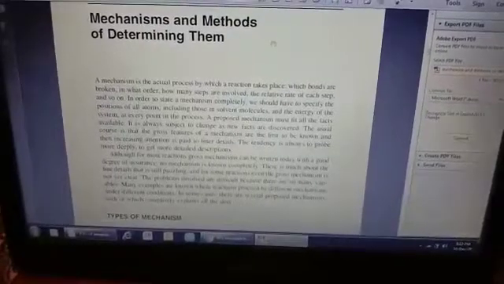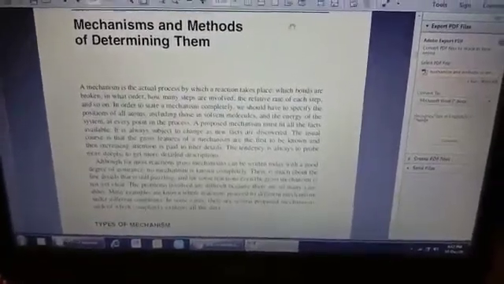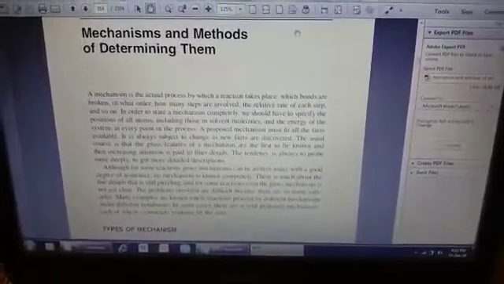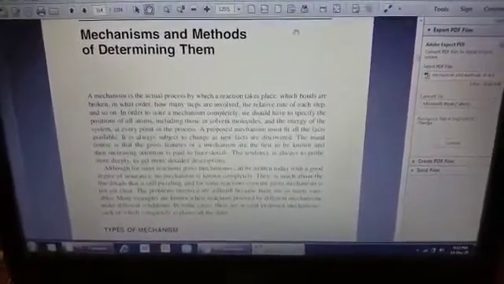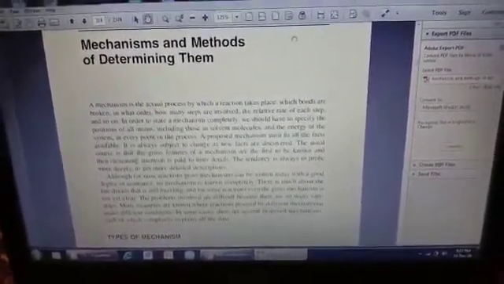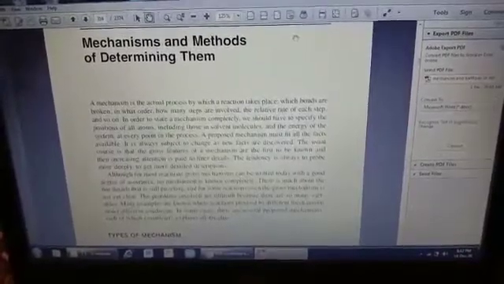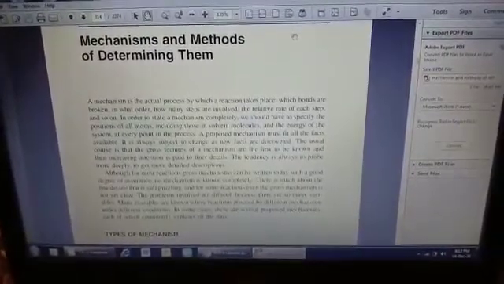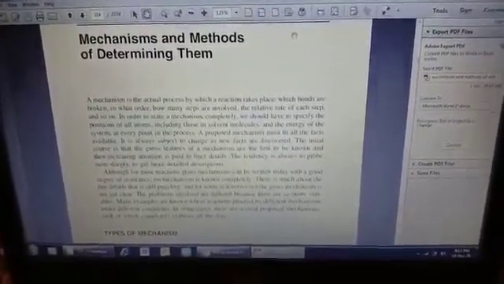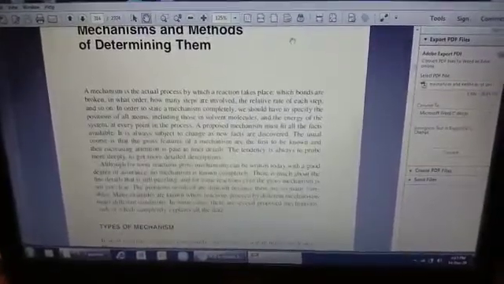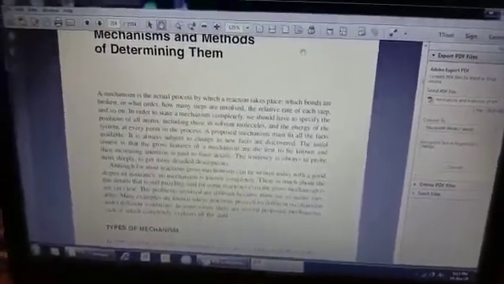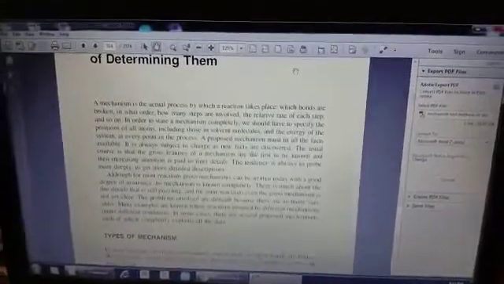Mechanism and methods of determining them. A mechanism is the actual pathway or process by which a reaction takes place: which bonds are broken and which bonds are formed, and in what order; how many steps are involved during a complete reaction; the relative rate of each step, and so on.